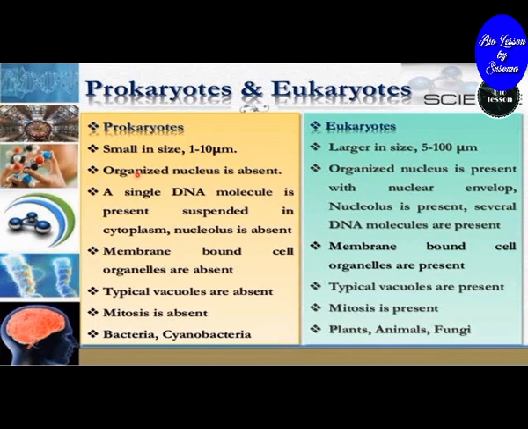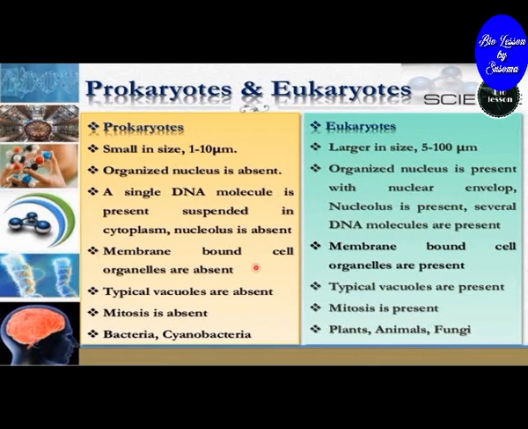In prokaryotes, an organized nucleus is absent and a single DNA molecule is present which is suspended in the cytoplasm, and the nucleolus is absent. Whereas in eukaryotes, an organized nucleus is present with a nuclear envelope, the nucleolus is present and several DNA molecules are present.